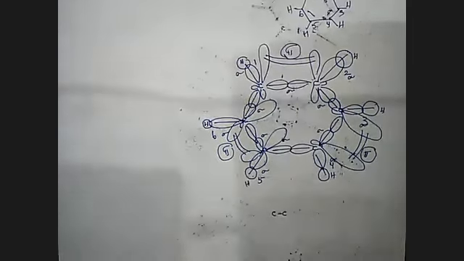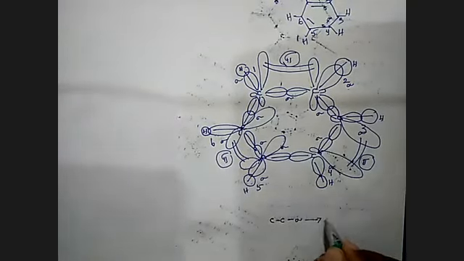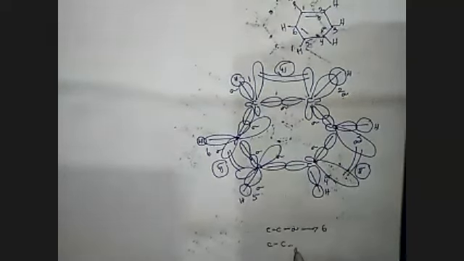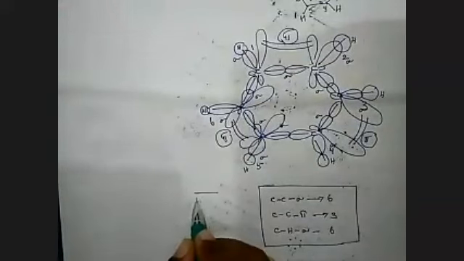Again we can write the carbon carbon sigma bonds. Here we should mention carbon carbon sigma bonds: 6, carbon carbon pi bonds: 3, carbon hydrogen sigma bonds: 6. Now it is about the benzene ring system. If anyone asks about the benzene ring system diagram, the benzene ring molecule diagram, we can write the molecule like this. Just simply you can write like this: